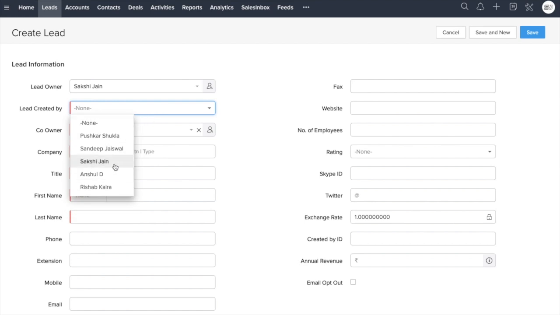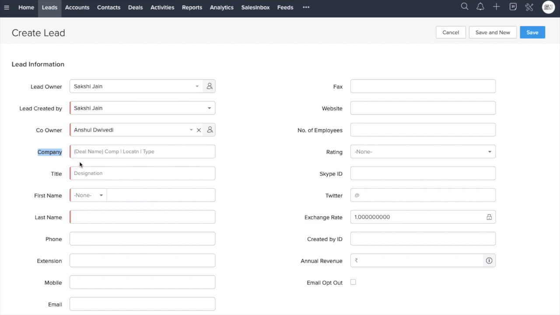Lead created by Sakshi. This is the company name. As you would see, there is a suggestion which shows the deal name, that is company/location/type.